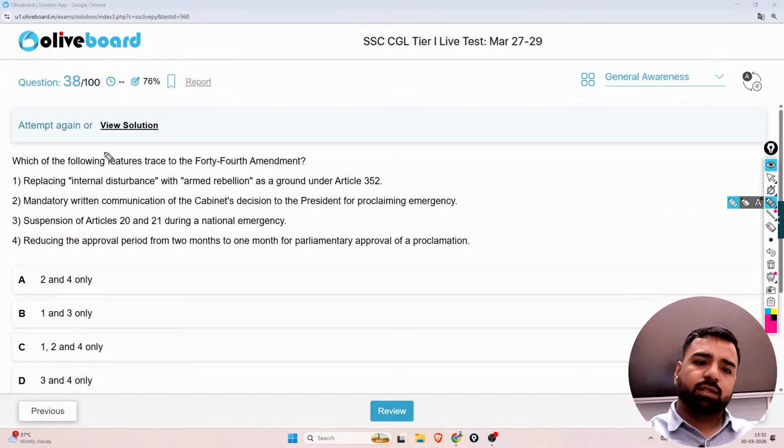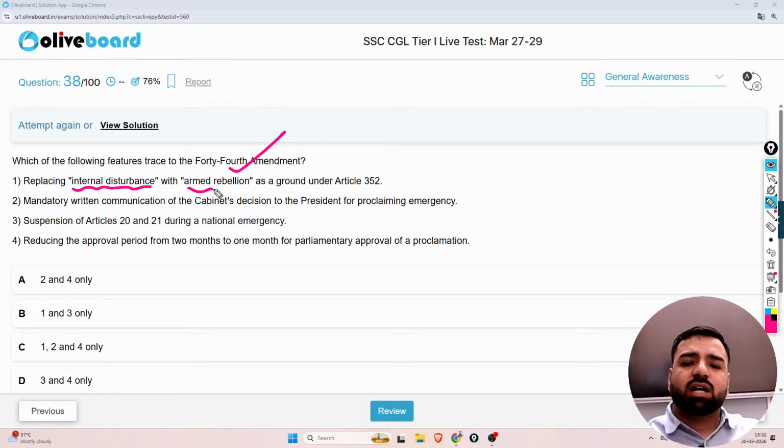44th Amendment. Which of the following features trace to the 44th Amendment? Replacing internal disturbance with the armed rebellion as a ground under Article 352. Mandatory written communication of the cabinet decision to the president for proclaiming emergency. Suspensions of Article 21 and 22 during national emergency.